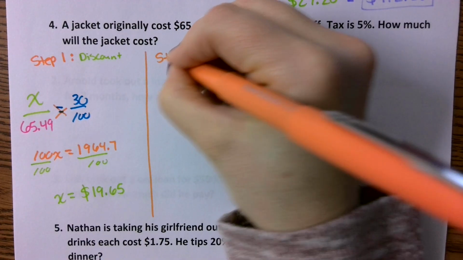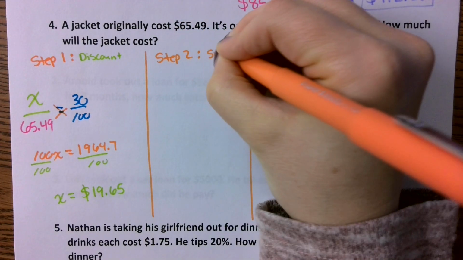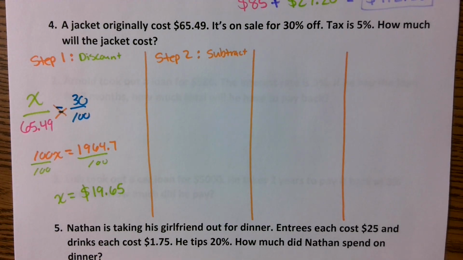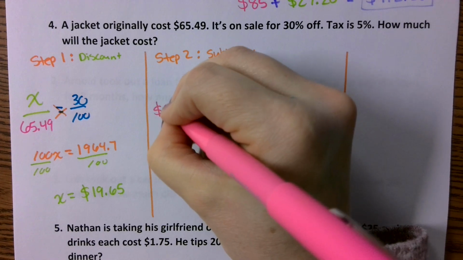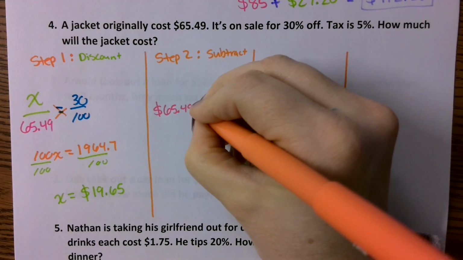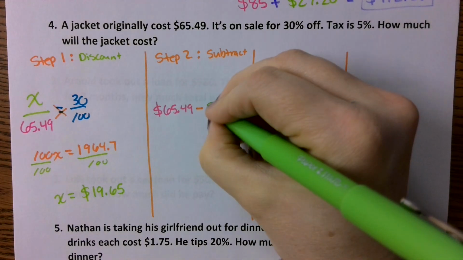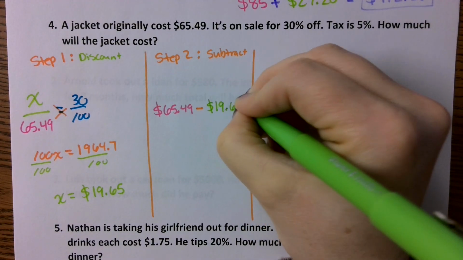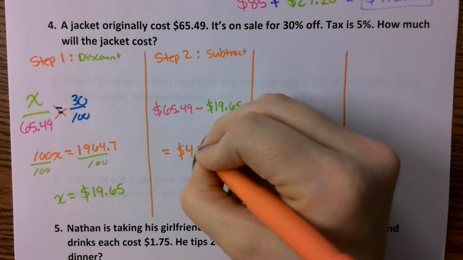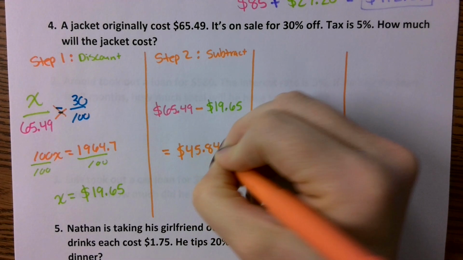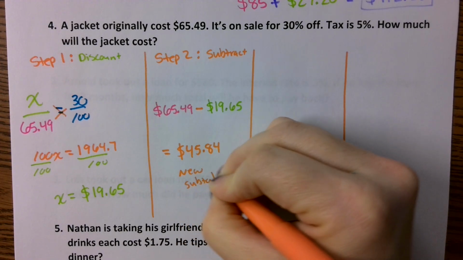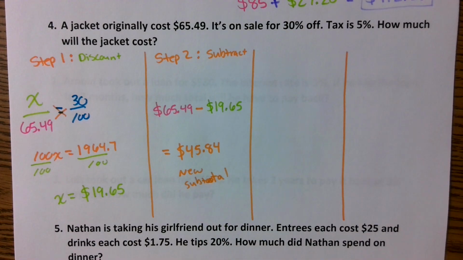Step 2, you're going to subtract. So we would take our original price of $65.49, and we are going to go ahead and subtract the $19.65, and that's going to come out to $45.84. That is your new subtotal that we're working with.